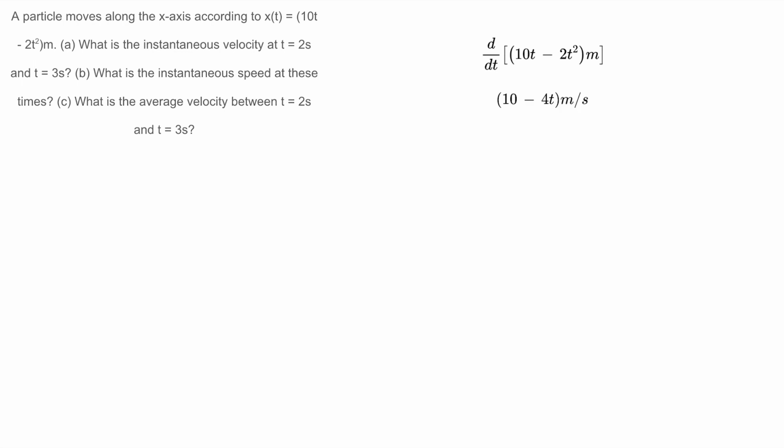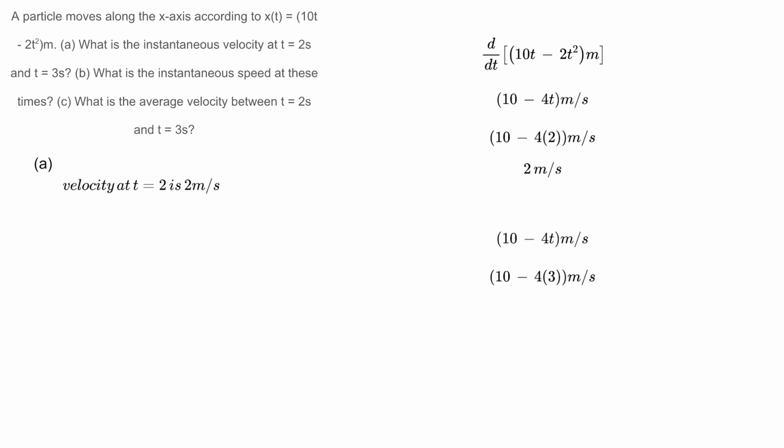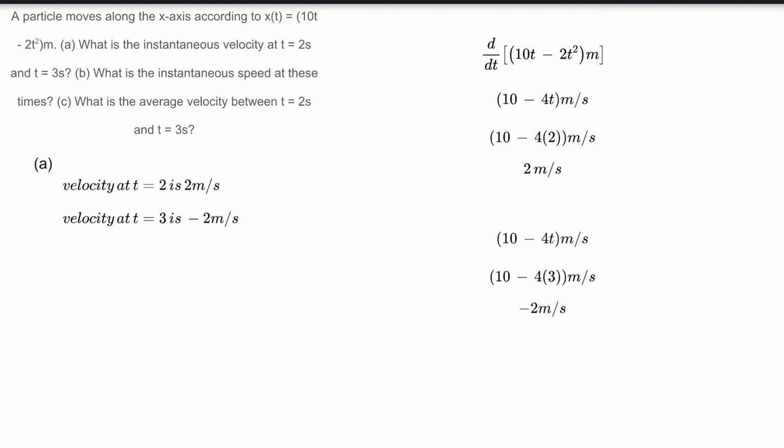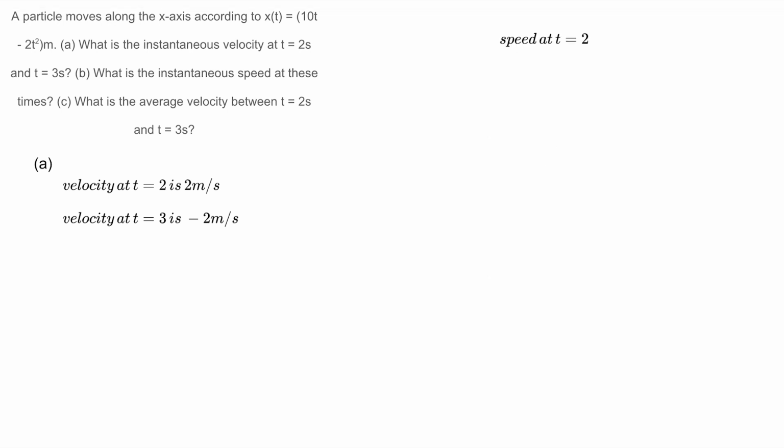After we take the derivative, we can plug in our first time, 2 seconds. The velocity at 2 seconds ends up being 2 meters per second. We can then repeat those steps at t equals 3 seconds, which yields a velocity of negative 2 meters per second.